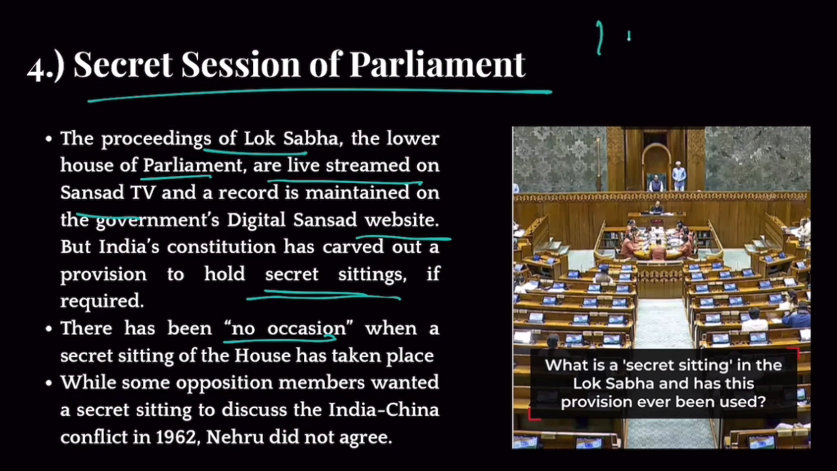Okay. In fact, during the 1962 war between India and China, opposition party members were asking Jawaharlal Nehru, the then Prime Minister, to hold secret sessions because they needed to discuss some important issues related to the war. But Nehru categorically refused. He said that Parliament is a public place, it's a public institution, and we shouldn't hide anything from the public. So, for more transparency, we shouldn't have secret sittings. Okay, but there is a provision to have secret sittings.